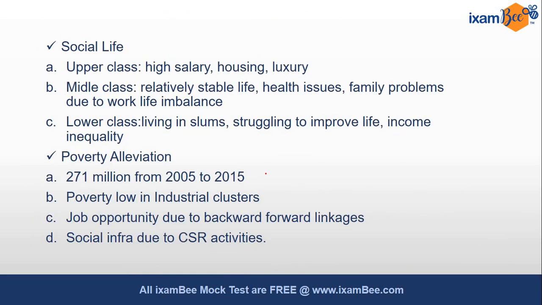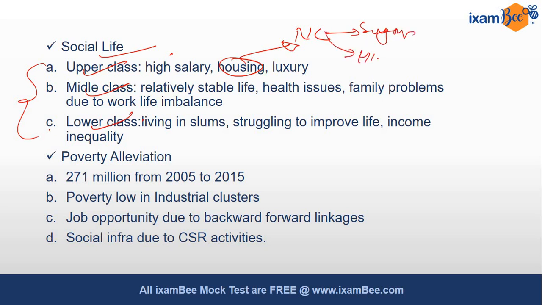Okay? Then you should talk about social life. When you are talking about social life, you can divide your answer in three parts: upper class, middle class, lower class. Roughly, you should talk about all the three classes. If you talk about upper class, they are living a lavish life, they have high salaries, they have posh and luxurious housing. But still there are non-communicable diseases due to working long hours in the IT segment, right? So non-communicable diseases like diabetes and high blood pressure are affecting this upper class.